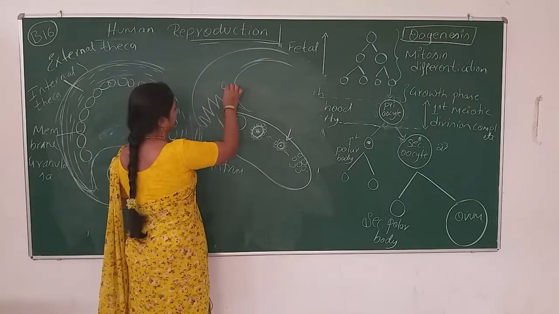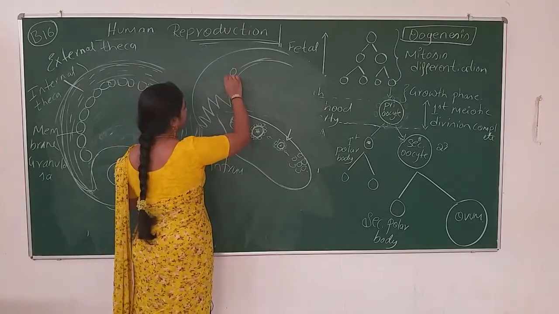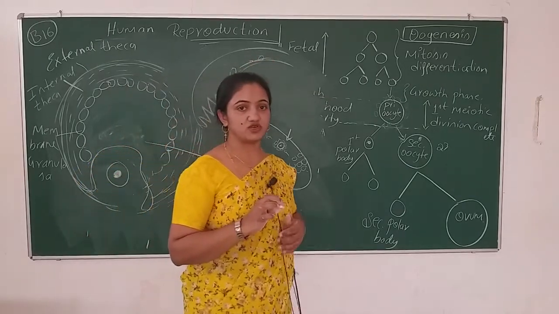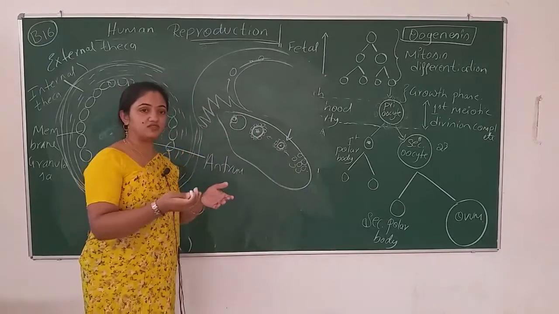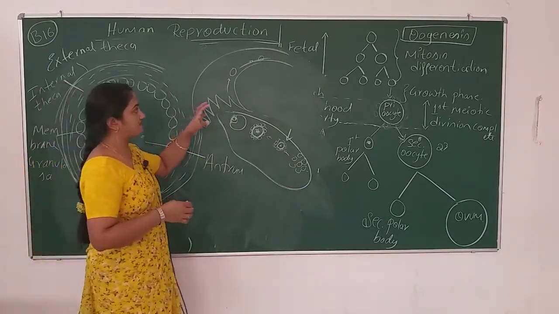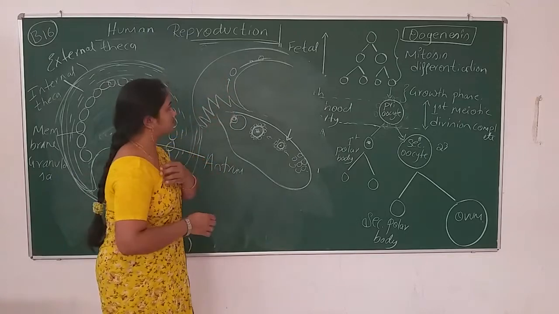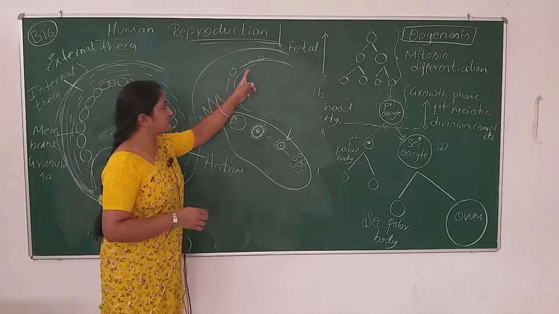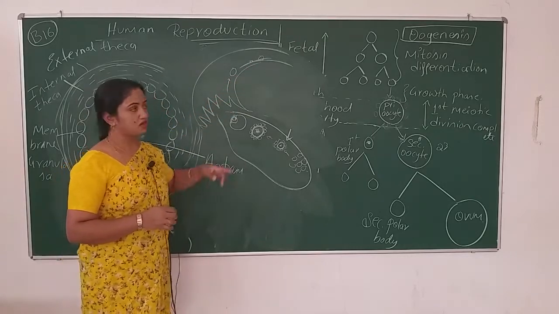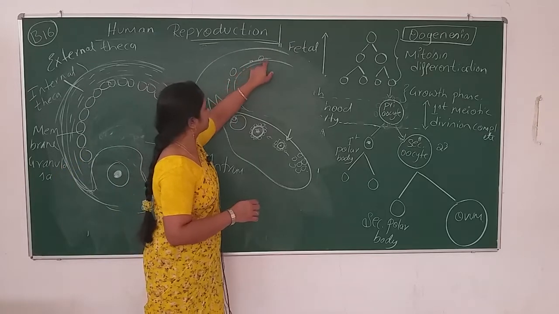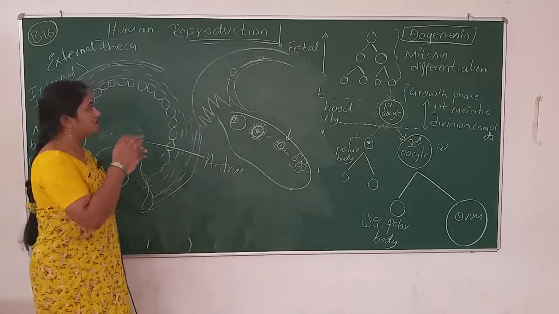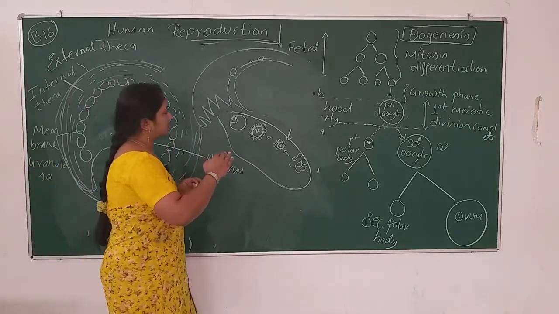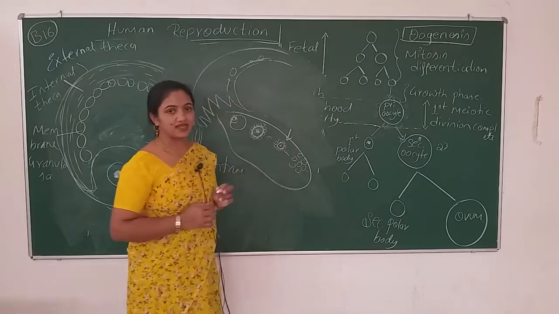Now the secondary oocyte moves from one side to the other. It is a truly non-motile structure, it won't travel on its own. How does it go from one side to the other? The fallopian tube possesses cilia, and that cilia moves the secondary oocyte from one side to the other.